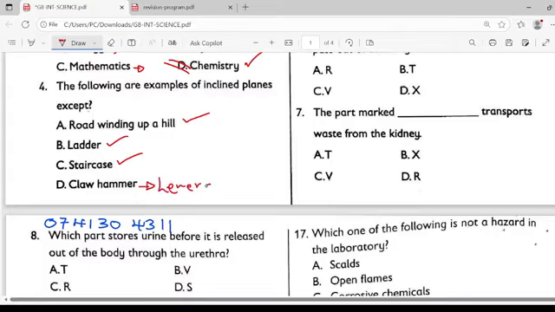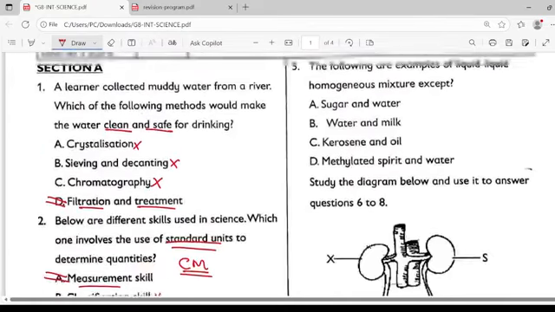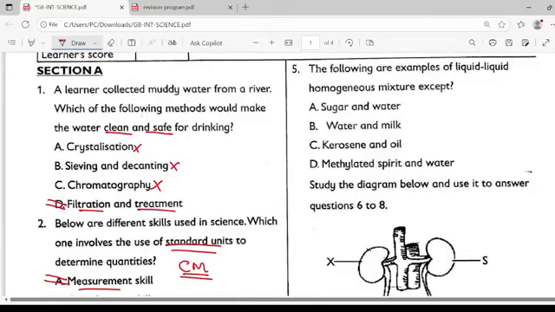A claw hammer falls under what we call the levers. They are not under the inclined plane. So the odd one out here is D for dog. That is the odd one out. Let's have a look at the next question. That is question 5 of our beautiful discussion, dear learners.